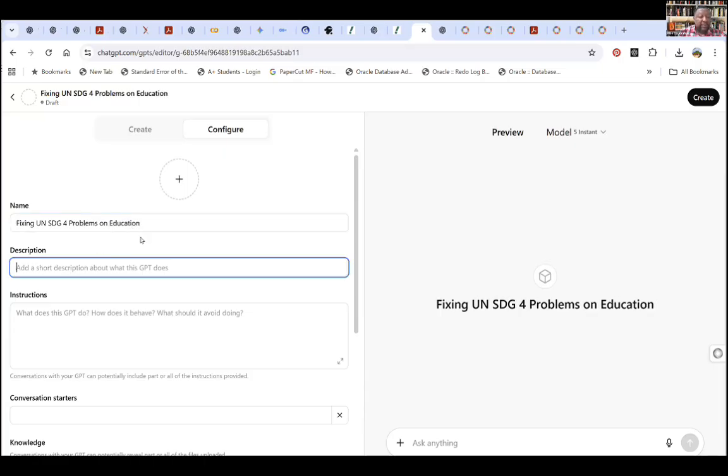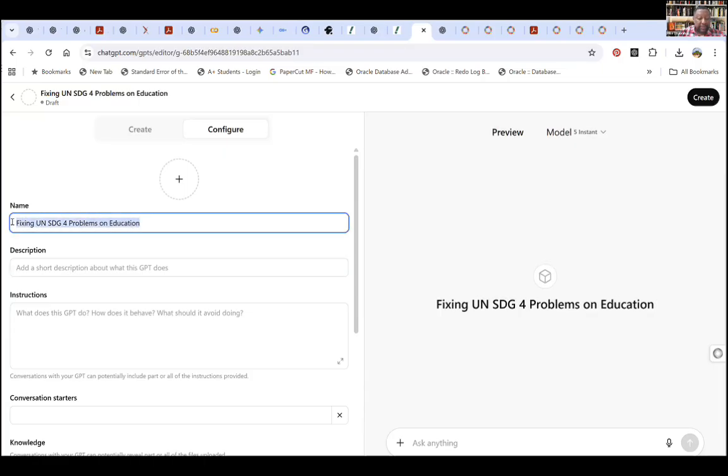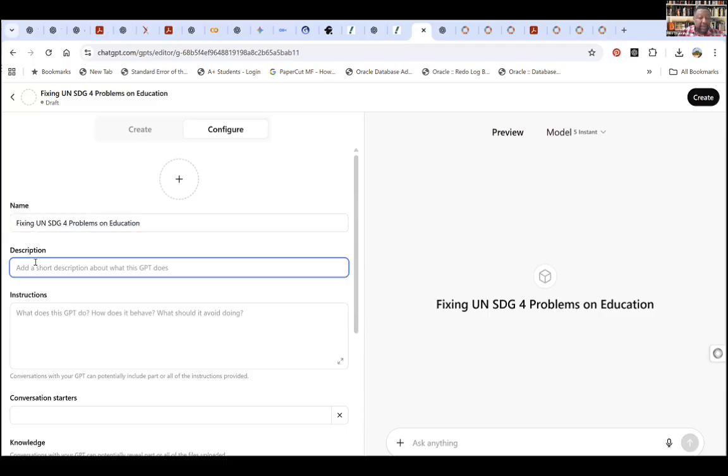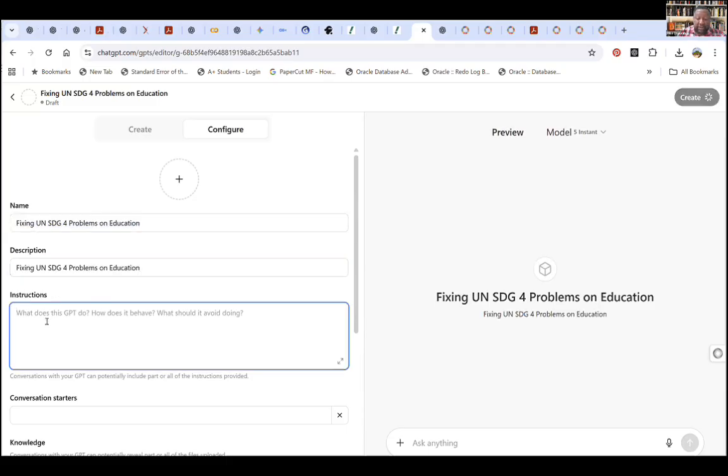Okay, so what is my description? I can just copy the same name of the GPT and call it the description. What are the instructions? Review uploaded documents and check the UN SDG website to ensure that we provide answers to everyday education challenges.